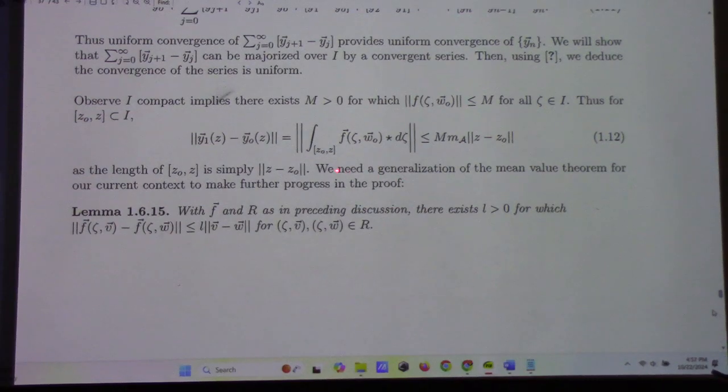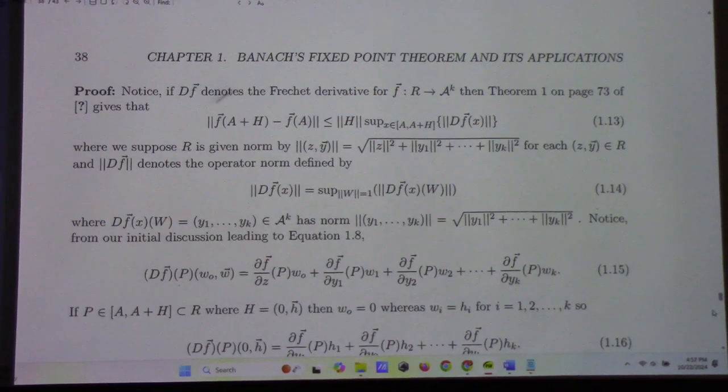Anyway, past that point, we need a generalization of the mean value theorem to make further progress. Let me go on because our time is almost out. Here's the generalization of the mean value theorem we proved last class: the norm of f of a plus h minus f of a is less than or equal to the norm of h times the supremum over x on the line segment connecting a and a plus h.